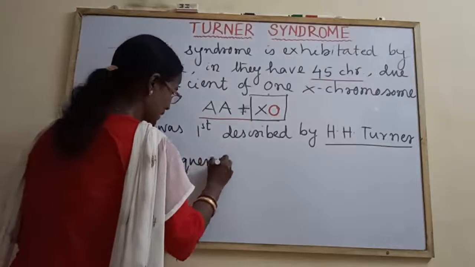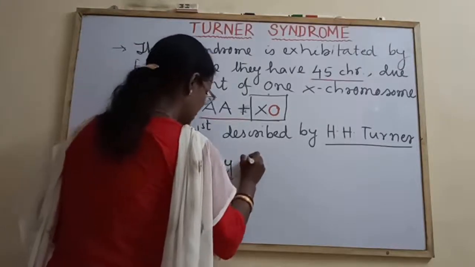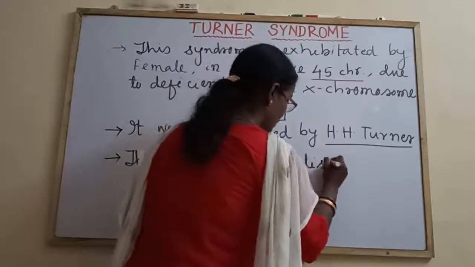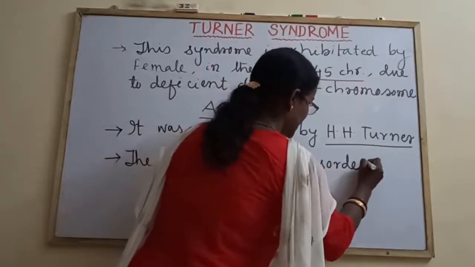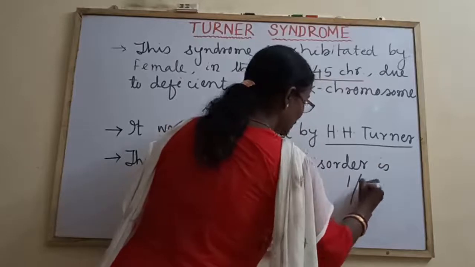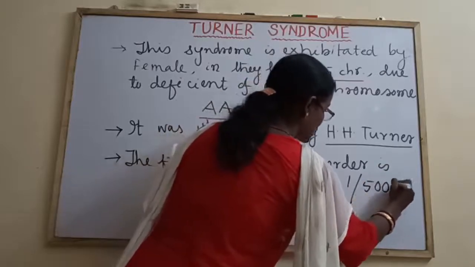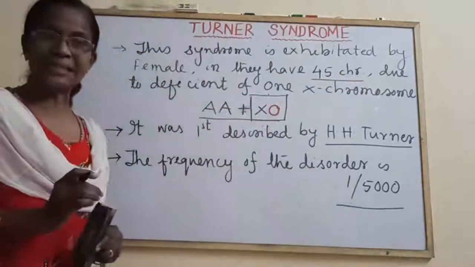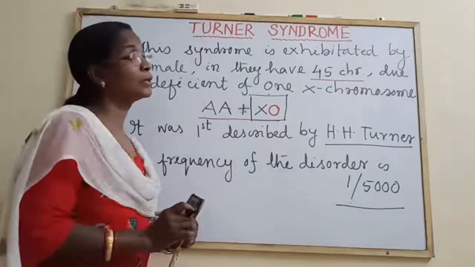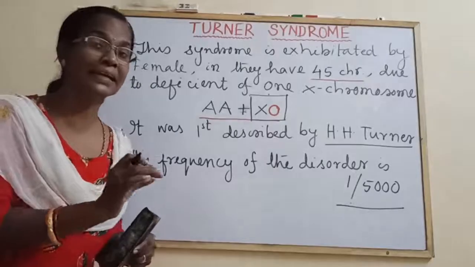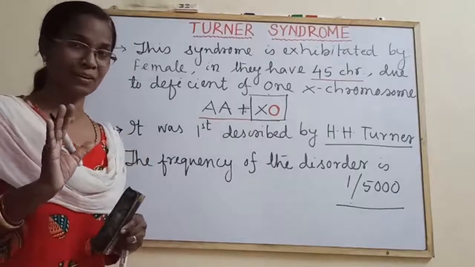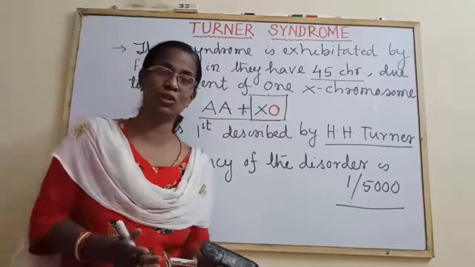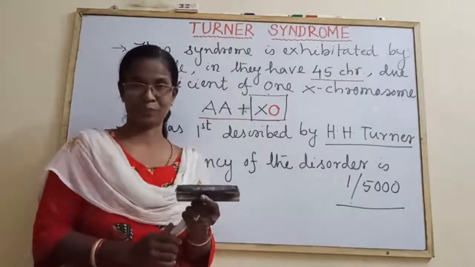The frequency of the disorder is 1 out of 5,000. Think of it. And those females suffering from Turner syndrome are completely sterile. Okay, they don't reproduce or give rise to new individuals.